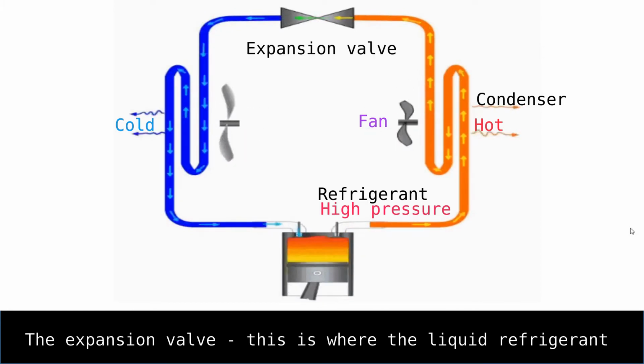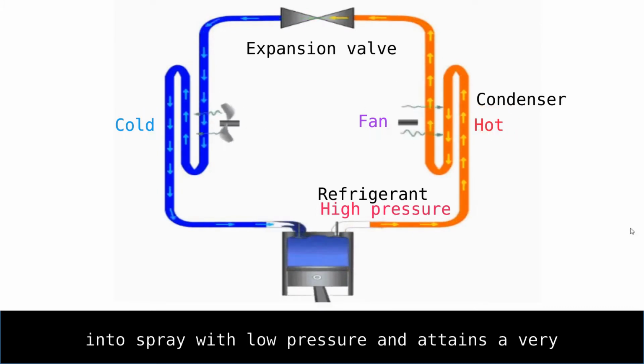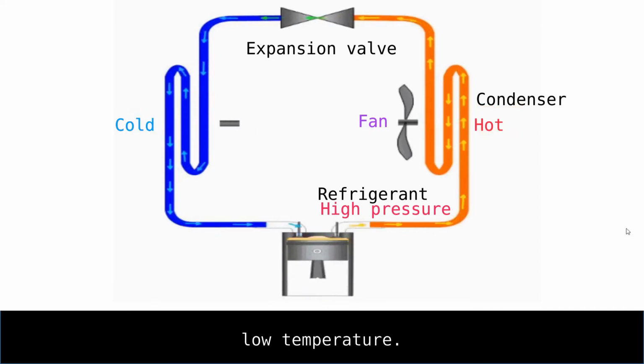The expansion valve. This is where the liquid refrigerant passes through a very small hole that turns the refrigerant into spray with low pressure and attains a very low temperature.